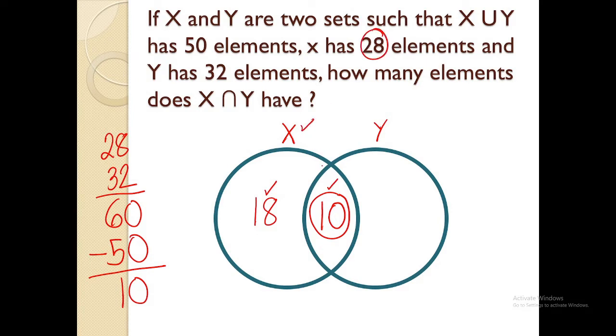For the set Y, you have here 32 minus 10, that will give us 22. Because adding 22 and 10, that will give us 32 elements in set Y. If you're going to be adding 18, 10, and 22, you will be getting 50 elements in all. So our numbers there that we have been writing are all right.